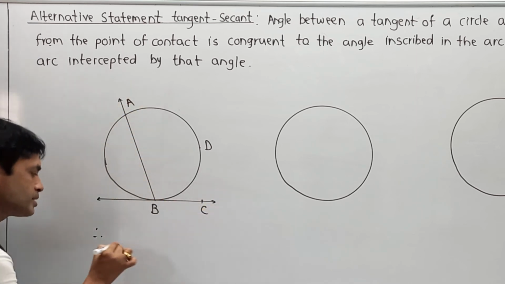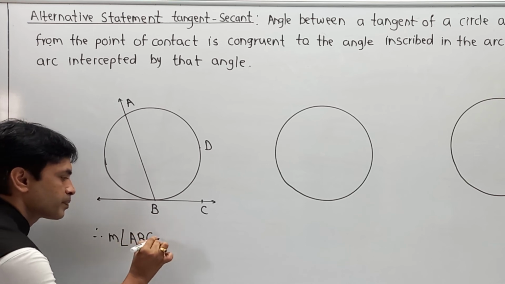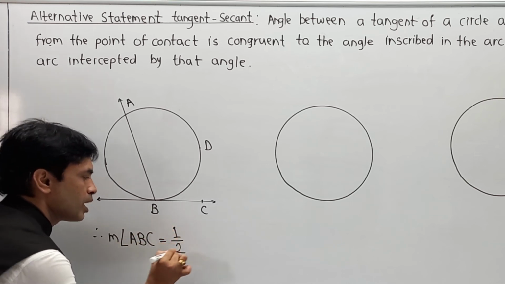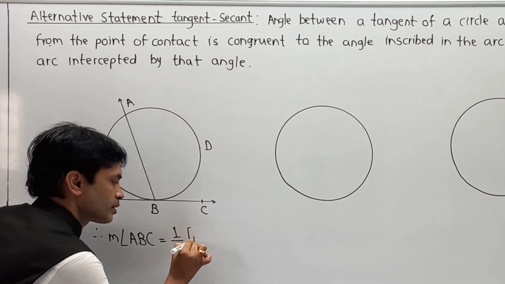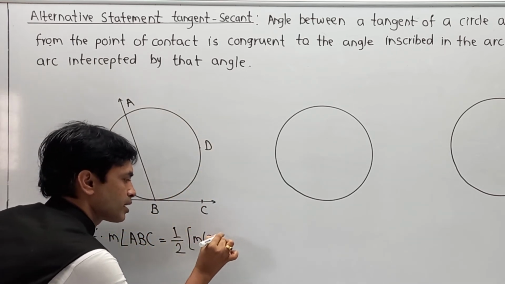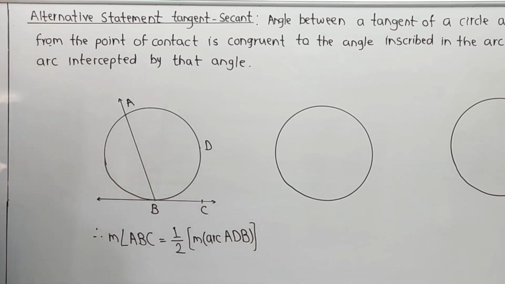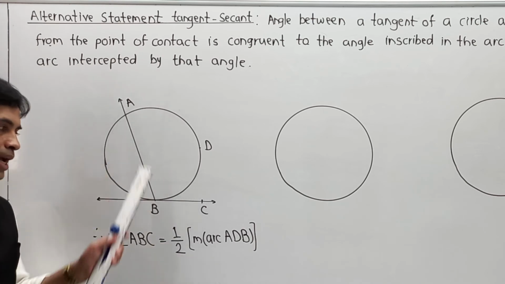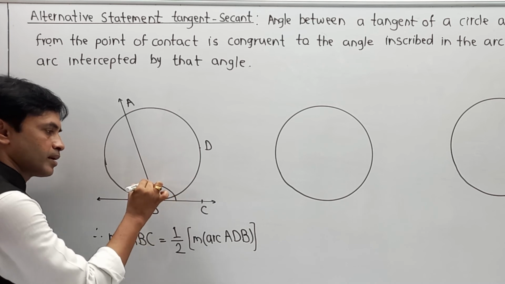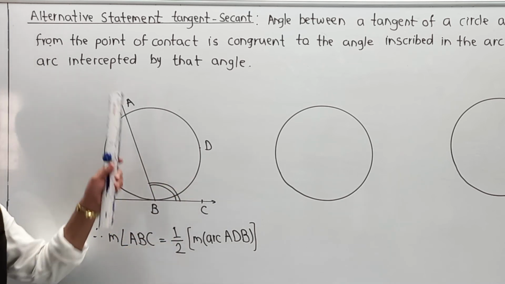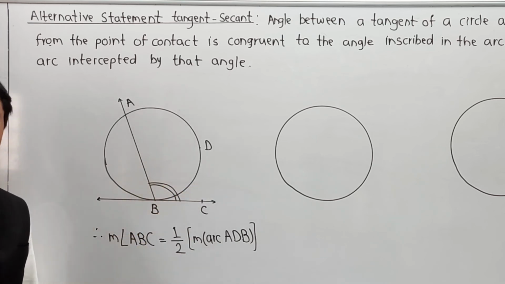So I am going to write the first conclusion. Measure of angle ABC is equal to half of major arc ADB. This is our first conclusion. So remember, as per the diagram, angle ABC means which angle? This angle. This angle ABC is half of major arc ADB.